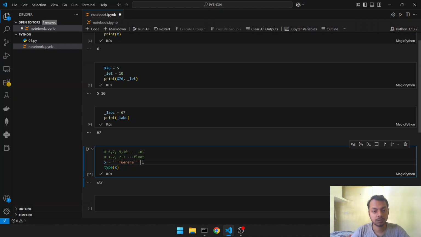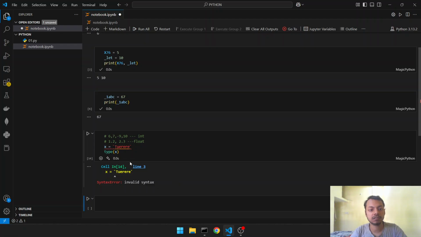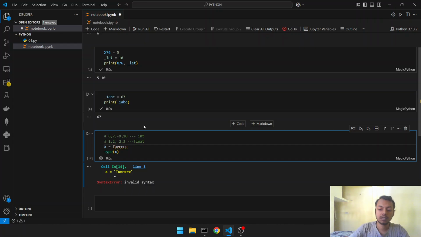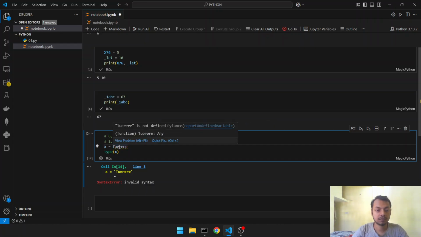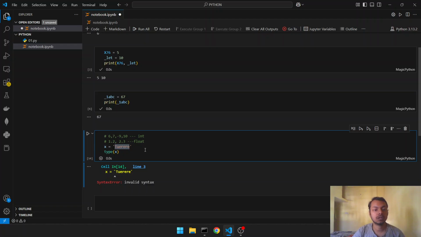Yeah, this is also good. Backticks, I think we can't use here. Backtick was in JavaScript, it is not the same. Yeah, invalid syntax. So we can use either single quotation, double quotation, or triple quotation to denote a string.